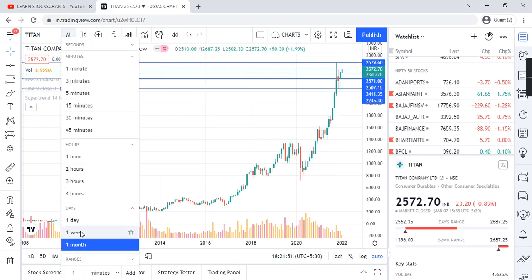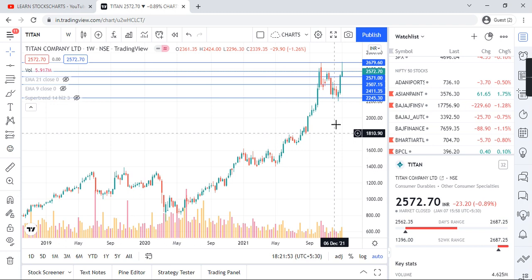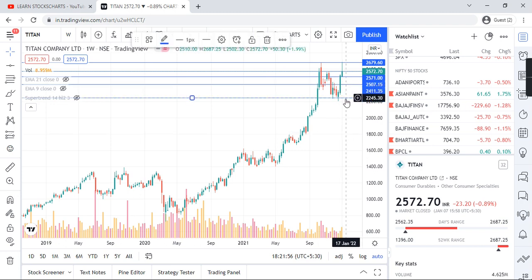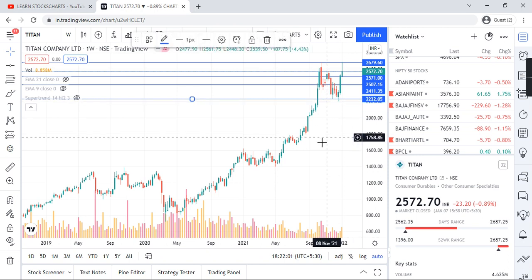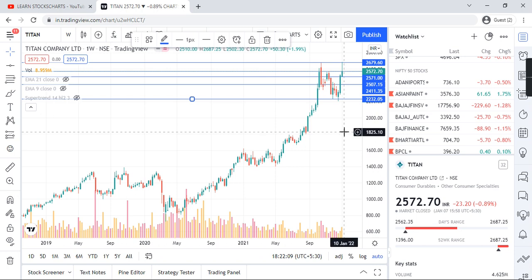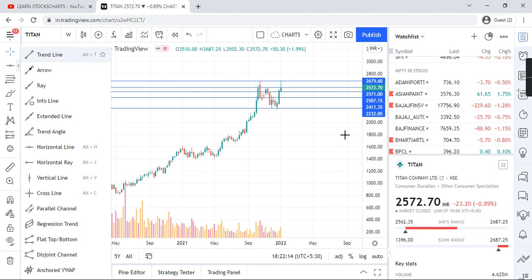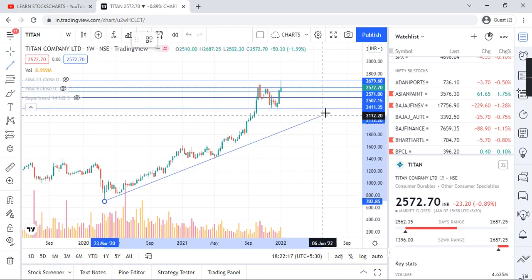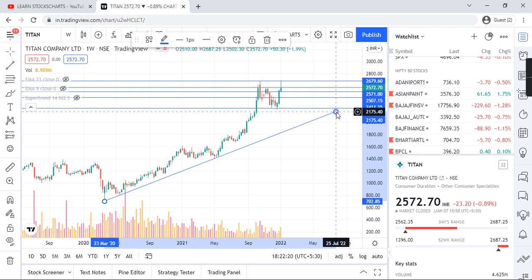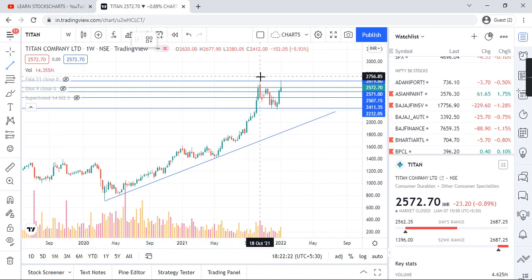Let's go into the weekly analysis and see whether we can find anything. The lines are so small in the monthly chart that we cannot go into detail, but in the weekly and daily charts it is more clear. Is there any trend line? Yes, I am able to see a trend line, and you can see it too. It is quite visible. No other trend line is visible to me right now.